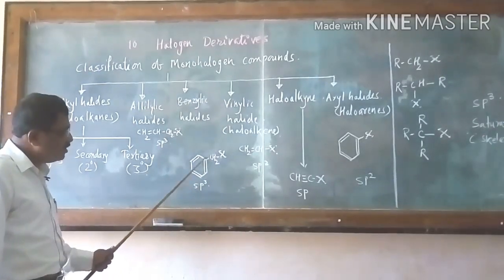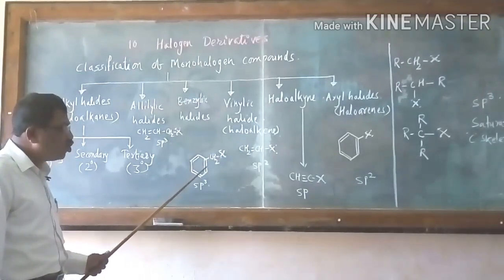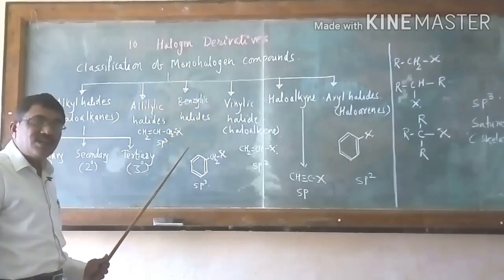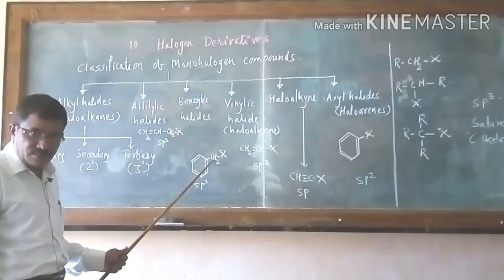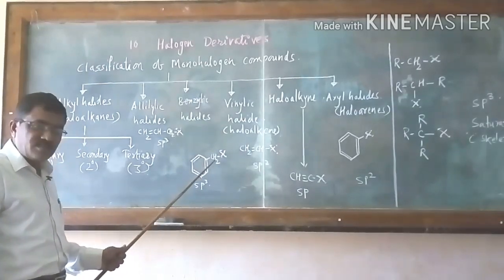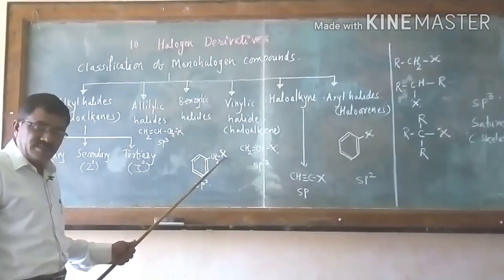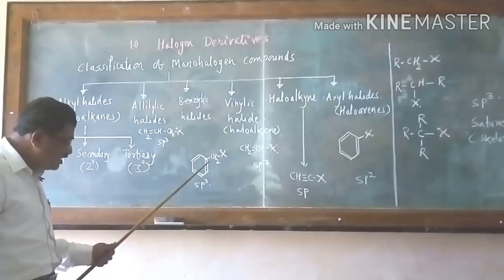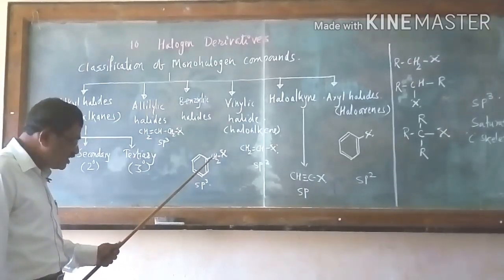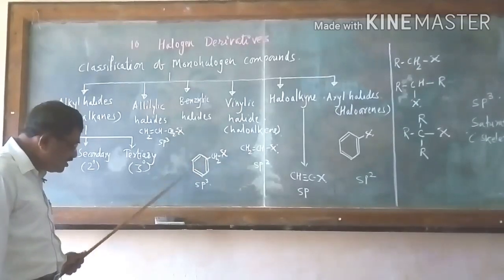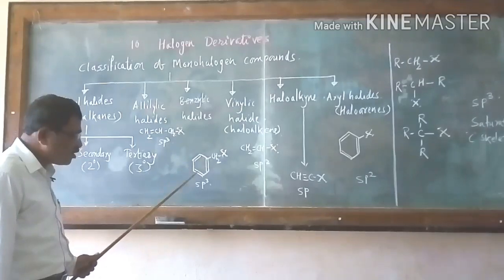It is a benzene ring, C6H6, with alternate double bonds. It is also an unsaturated compound, but it is a closed chain compound. In this case, this is a primary carbon atom bonded with X. It is indirectly bonded to the ring. This is a primary carbon atom, and this is a benzene ring, an aromatic compound with alternate double bonds.